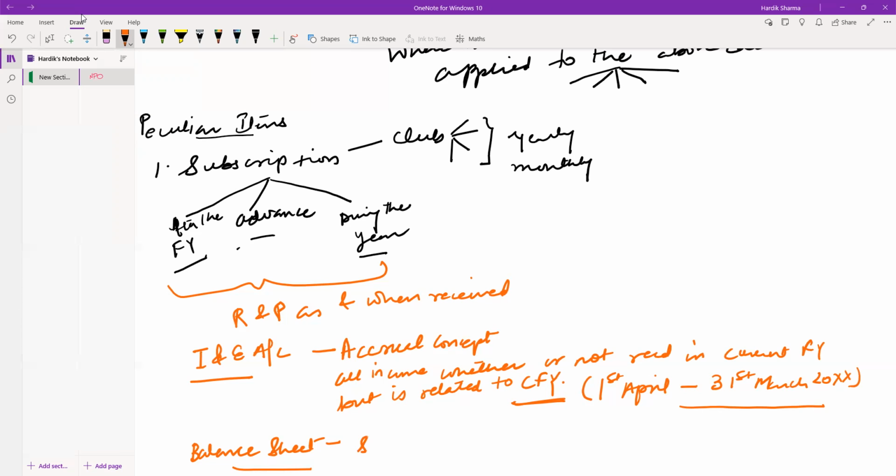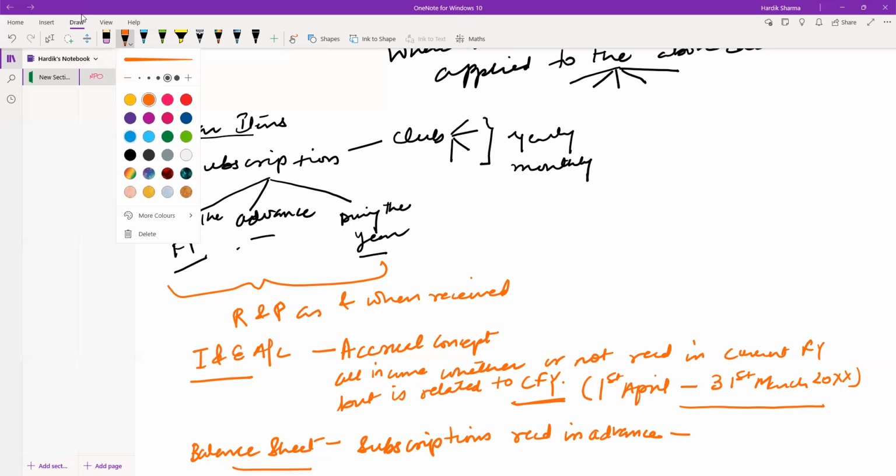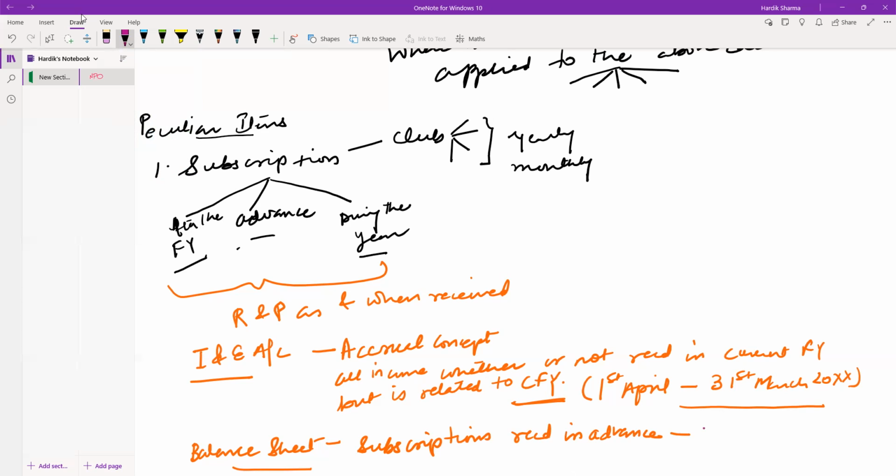What? Subscriptions received in advance. This will be coming on our asset side. I will explain the main purpose of what I'm explaining on the asset side. So this is subscriptions received in advance.